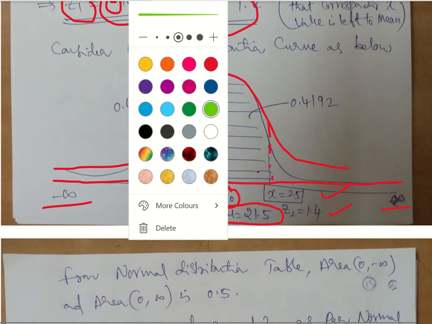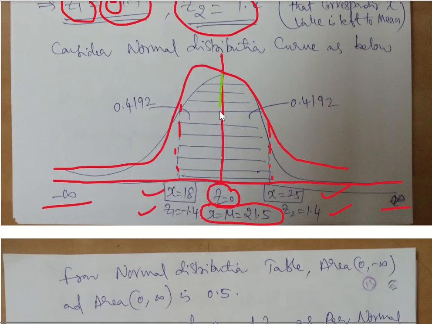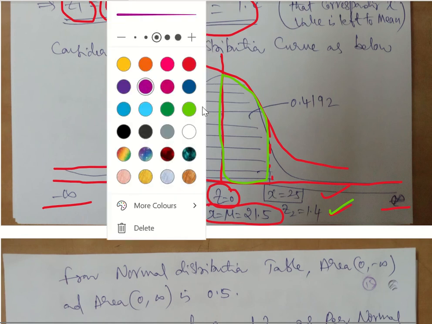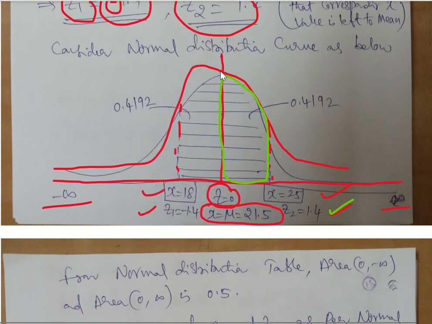The area that you see towards the right side here, between Z and x is equal to 25, is this 1.4. Similarly, the area towards the left hand side of Z is what is between Z is equal to 0 to Z1 is equal to minus 1.4.